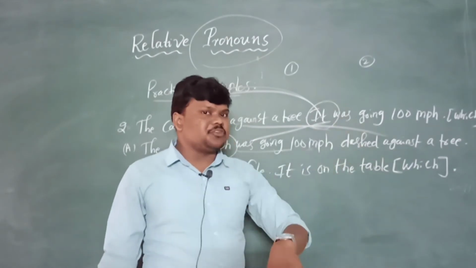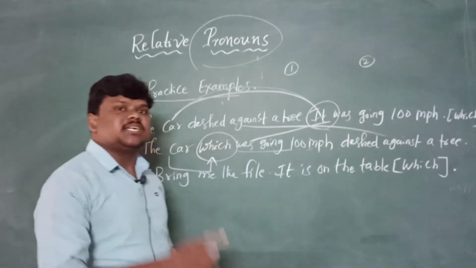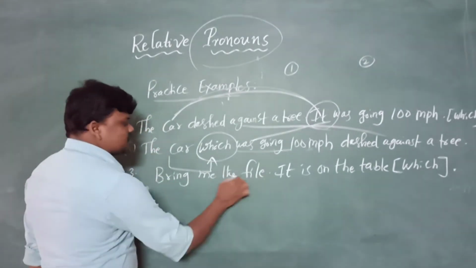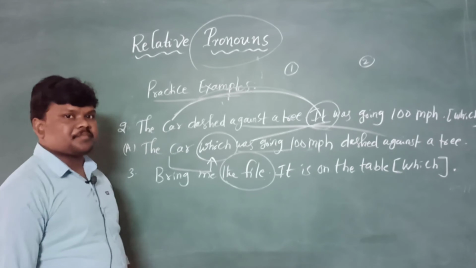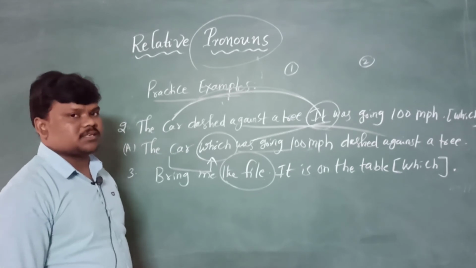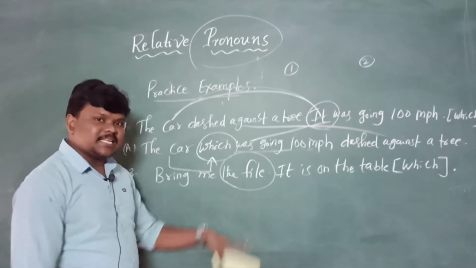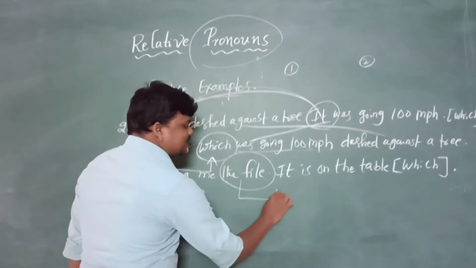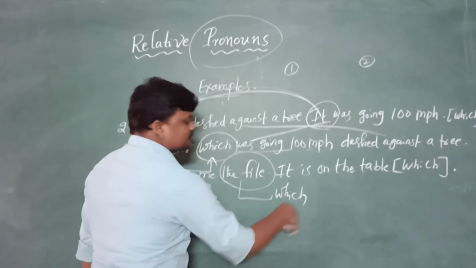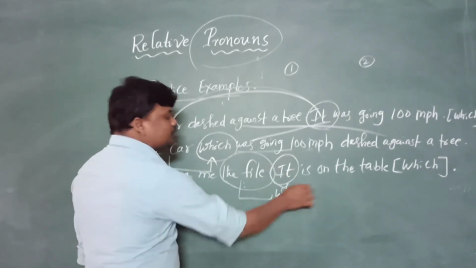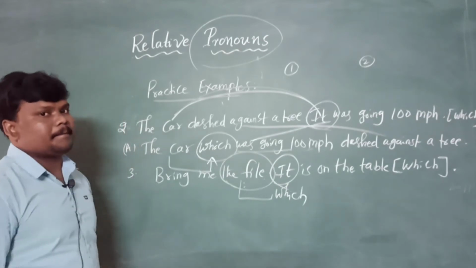As I already gave you the instruction, which always follows either a thing, place, or animal. So in the first sentence we need to identify where is the thing, where is the animal, where is the place. As the file is a thing, this thing immediately follows which, and the file-related pronoun should be removed in the second sentence immediately.